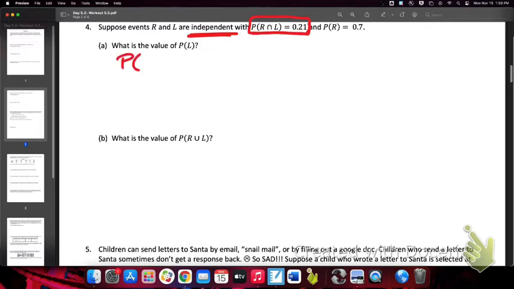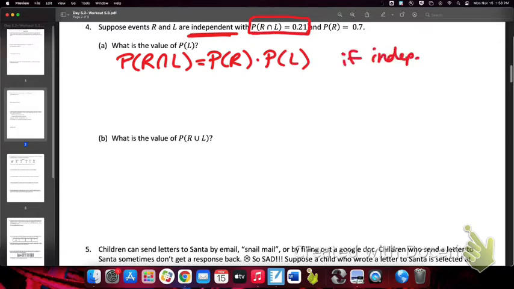So, the probability of R and L is the probability of R times the probability of L if they are independent. If two things are independent, I can multiply their probabilities and get the AND probability. So let's see what we are missing.